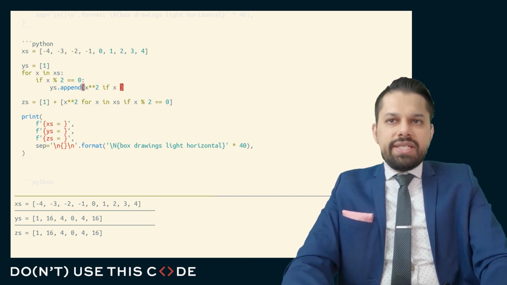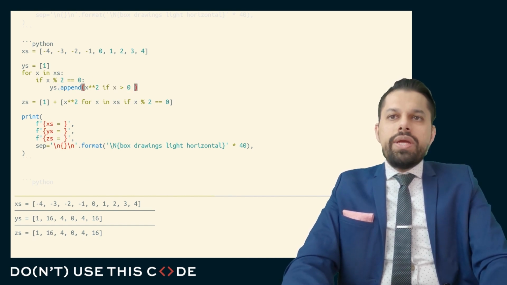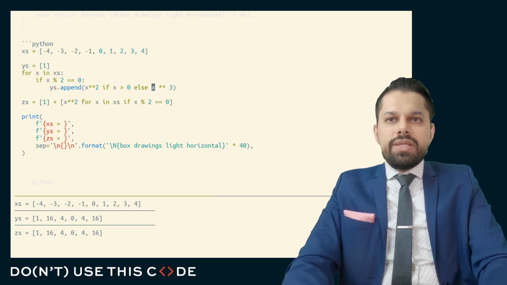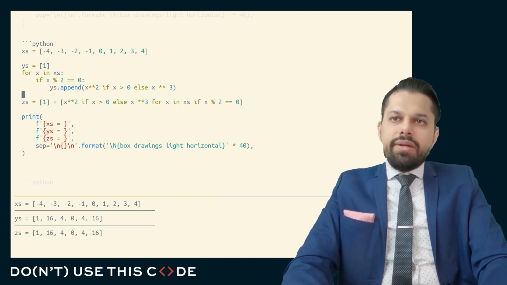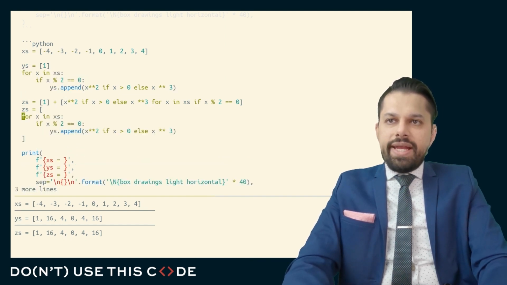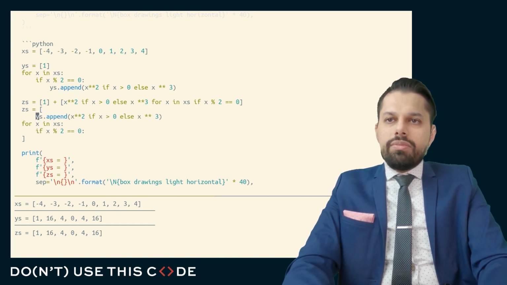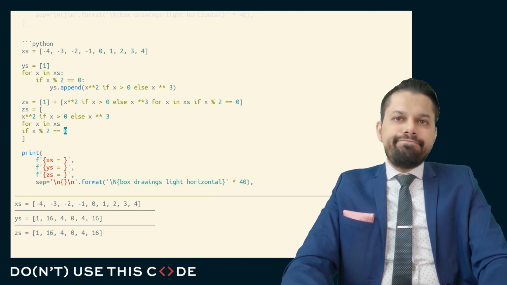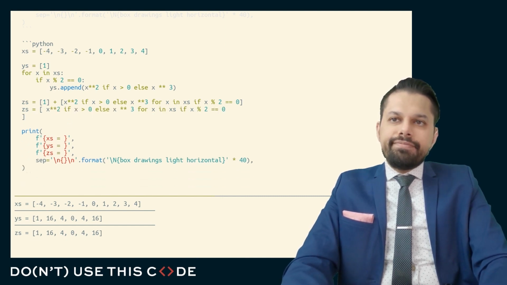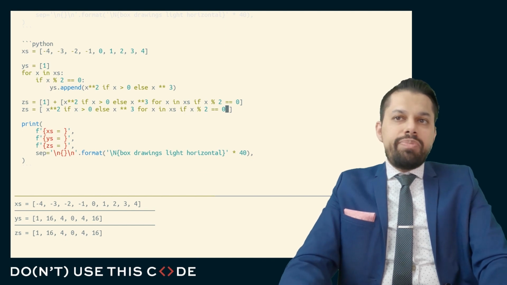We could say if x is greater than 0, we square it. Otherwise, we cube it. And I can put that into the comprehension as well. If x is greater than 0, else we cube it. And again, I'll show you that the comprehension is really just a restating of the for loop code, just moving the pieces around and removing the append. There you go. Really basically the same thing.